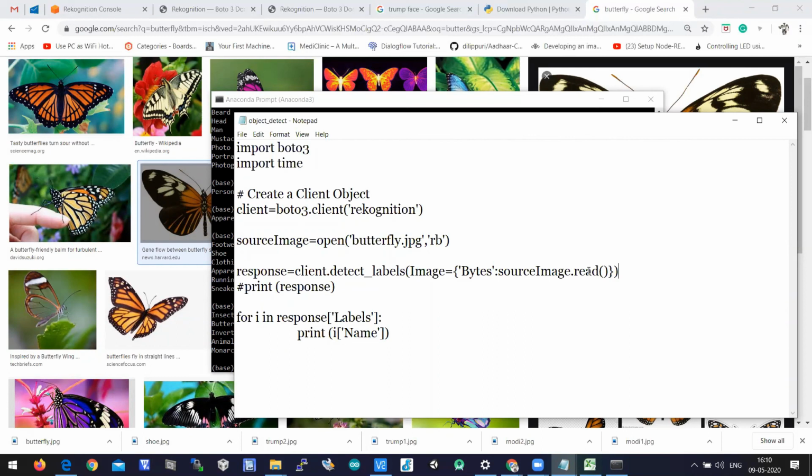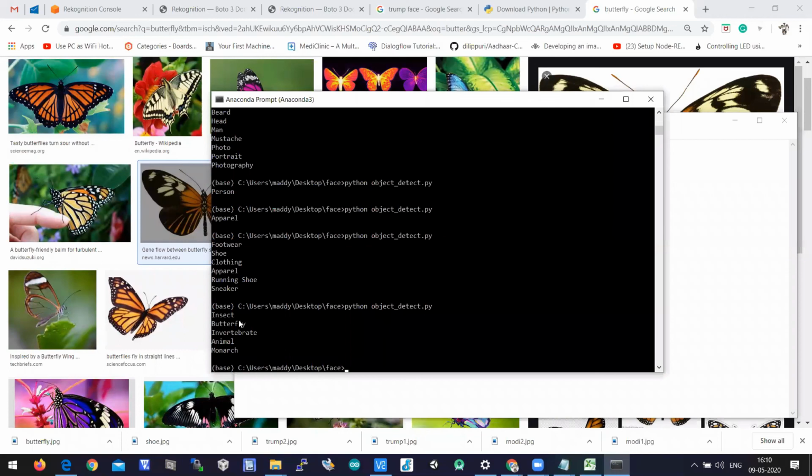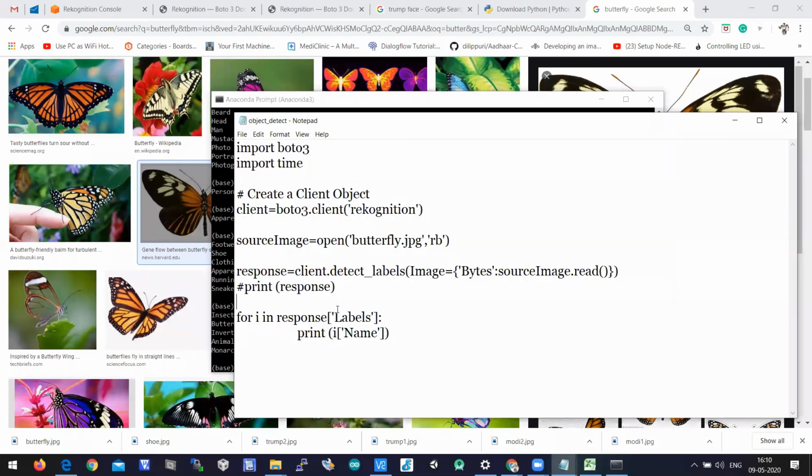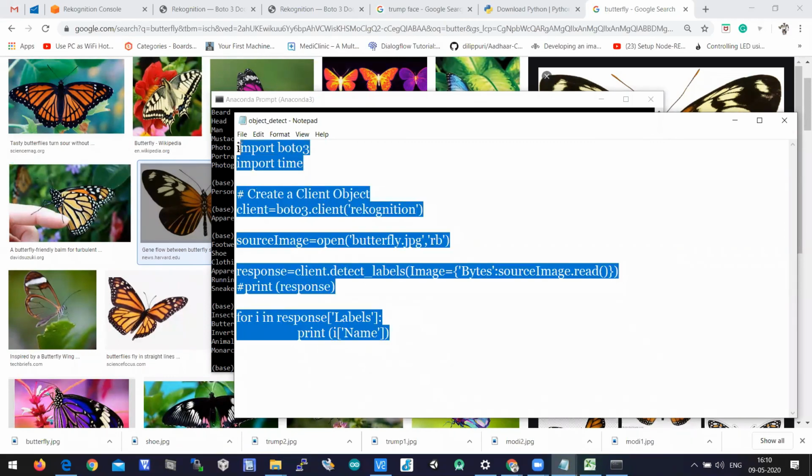That output gets stored in response, and from response we are extracting the labels, and from labels we're extracting the name of the class. We are just printing the name of the class so that you can understand better than printing all the other dimensions. Okay, so this is the output of the second case, where I will copy this program into the chat.